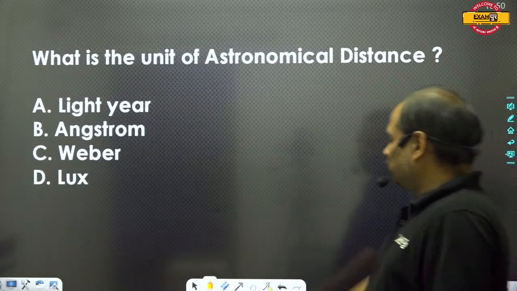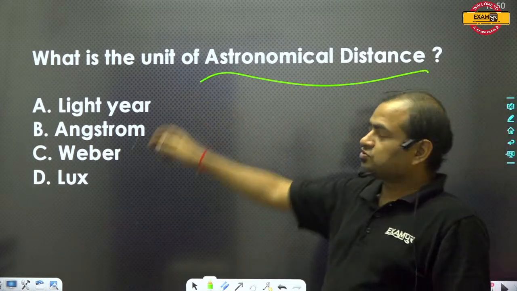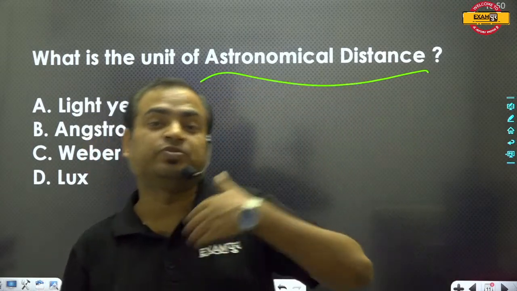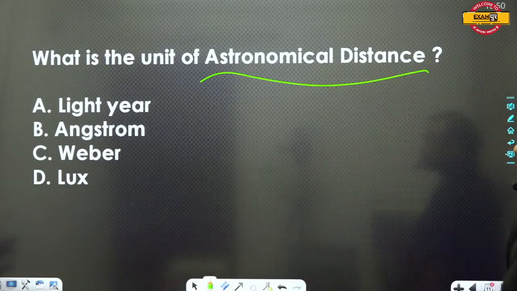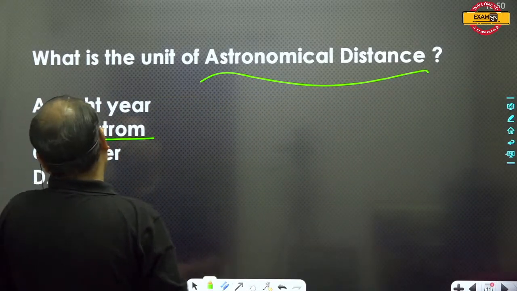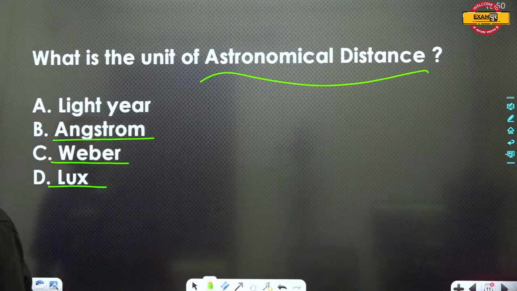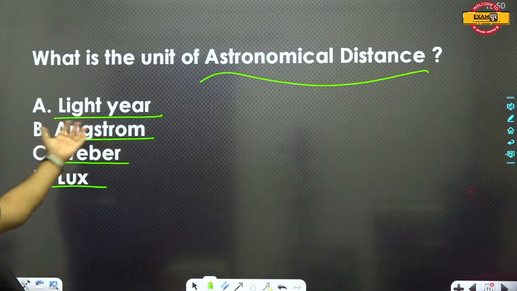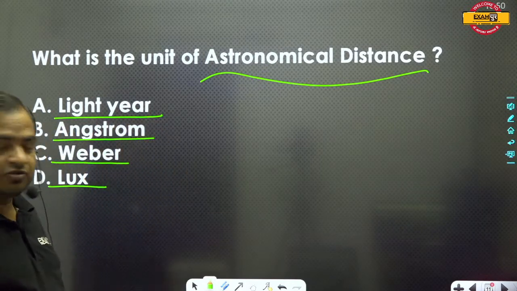Now the next question, what is the unit of astronomical distance? Astronomical distance is used to measure the distance between two planets or any two galaxies. Angstrom is very, very small. Weber is a magnetic unit. Lux is a light unit. But the light year appears just like a unit of time, though it is not actually a unit of time.